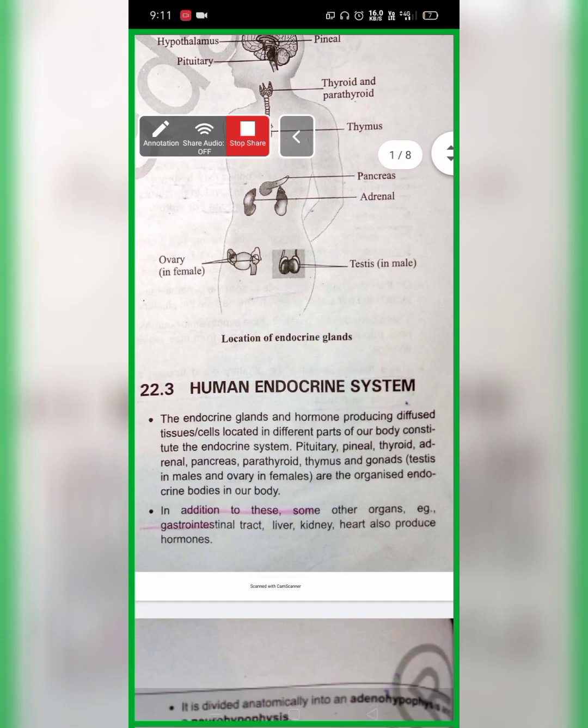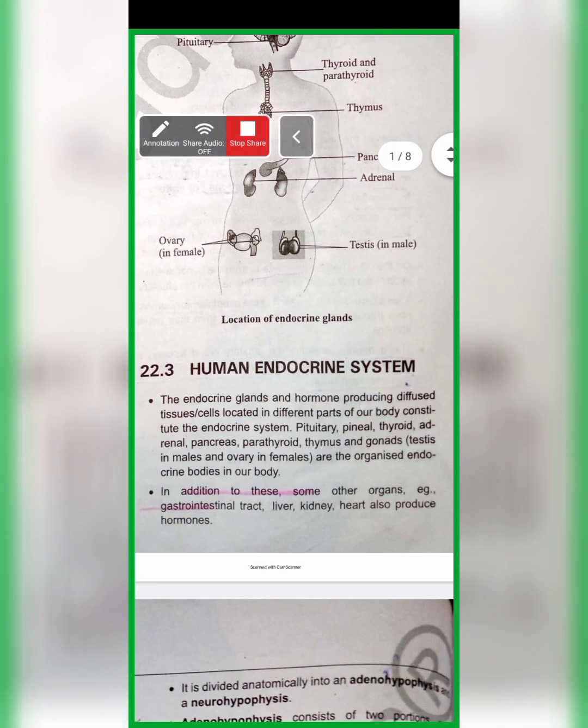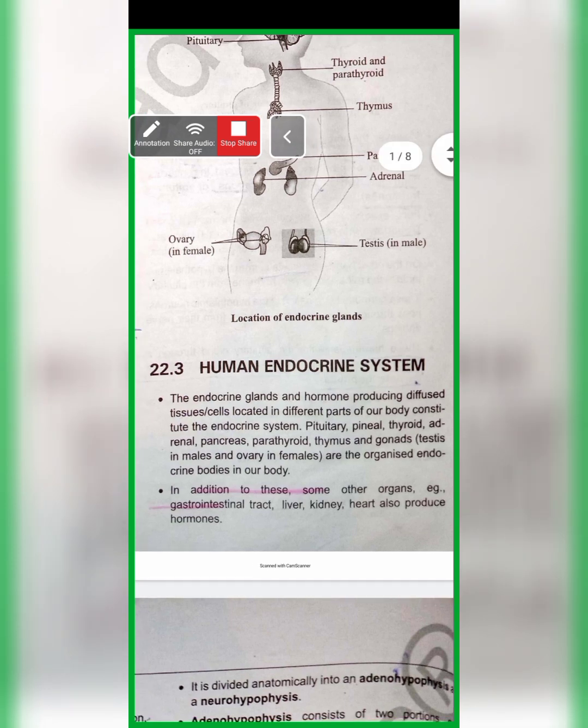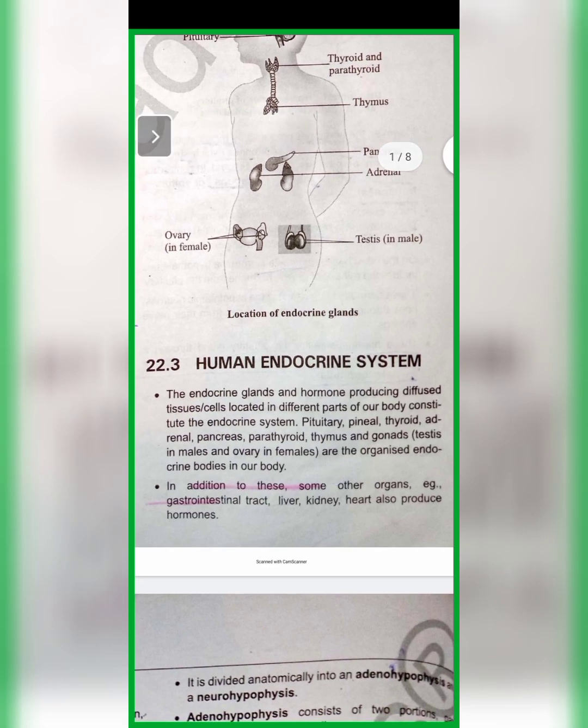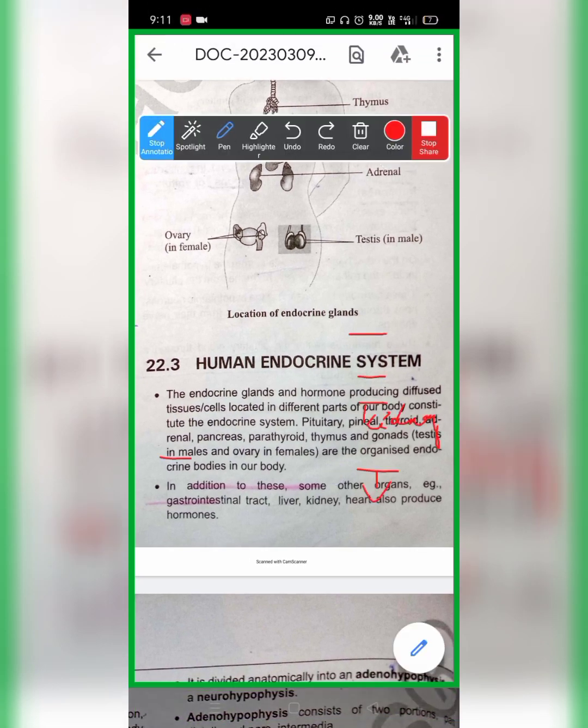Now we are going to learn about the human endocrine system. The endocrine glands and the hormone-producing diffused tissues and cells located in different parts of our body constitute the endocrine system. So how do you define an endocrine system? Endocrine glands and hormone-producing diffused tissues or cells located in different parts of the body.